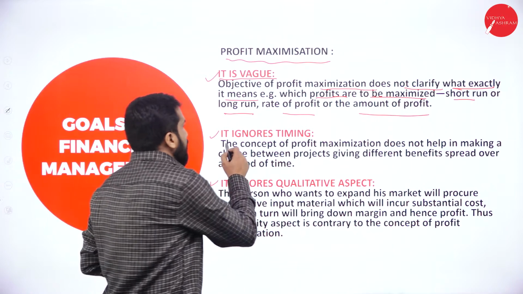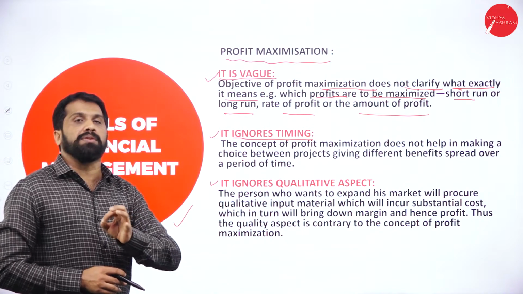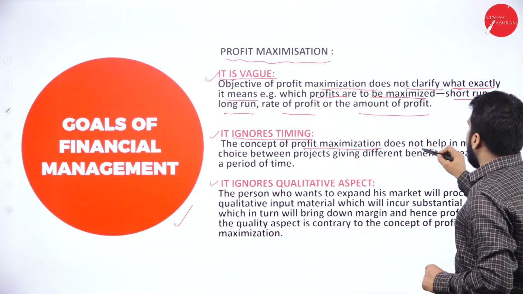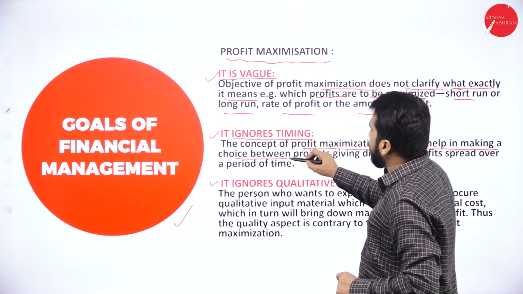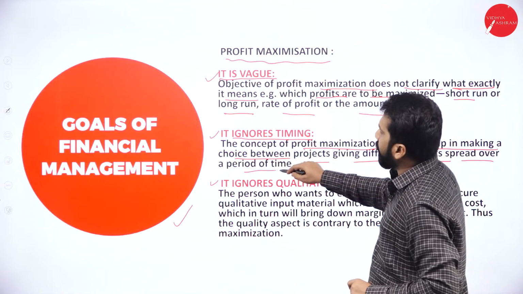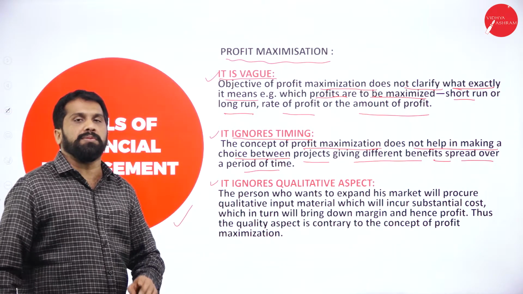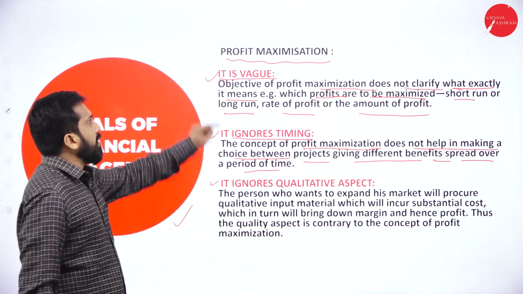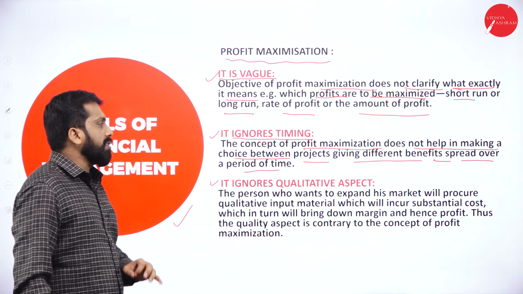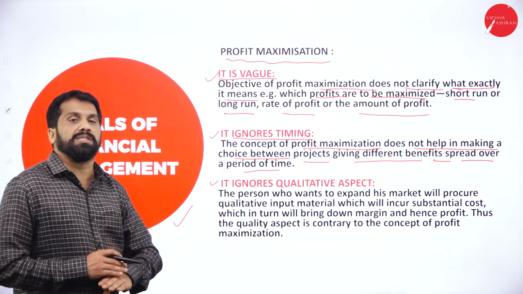Second one, it ignores timing. Your financial management will never tell about your timings. Now, the concept of profit maximization does not help in making a choice between projects giving different benefits spread over a period of time. How many years? Even though it is 10 years, 12 years, it will not explain. Now, don't go in depth. Just remember under profit maximization: it is vague, it ignores timing, it ignores qualitative aspects. This much only you remember. These sub points, sub explanations are not required.